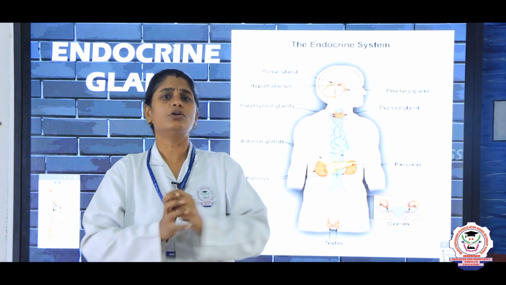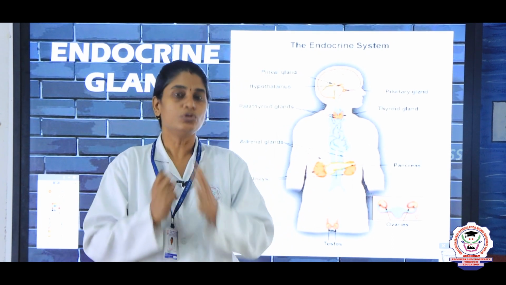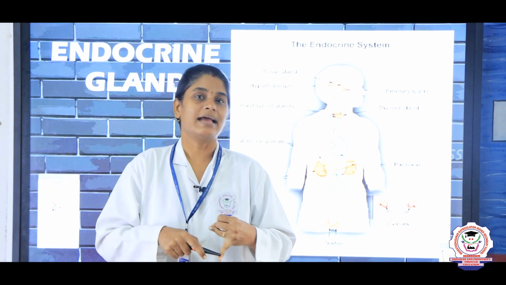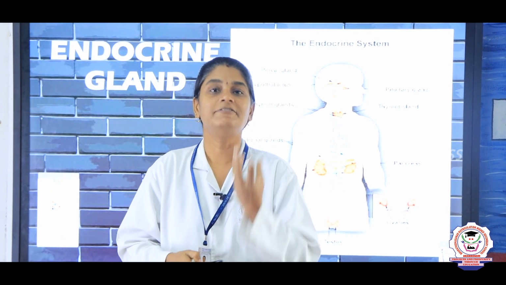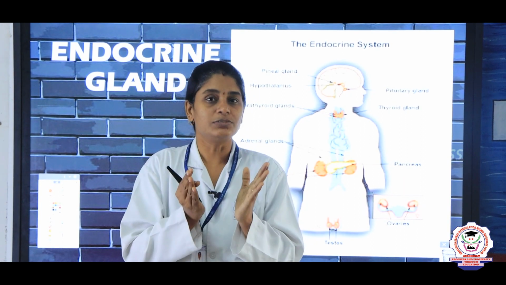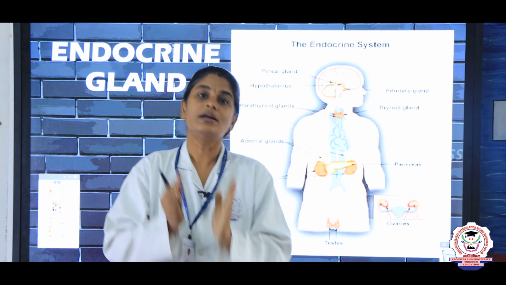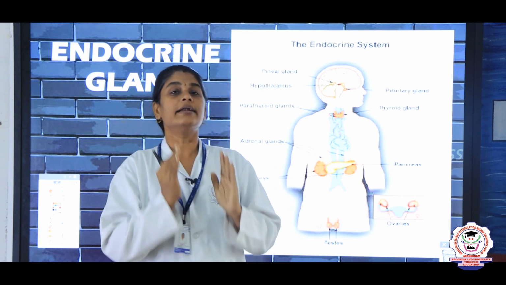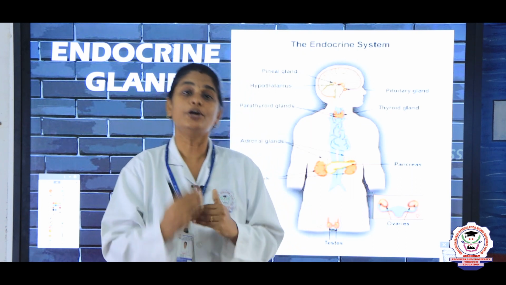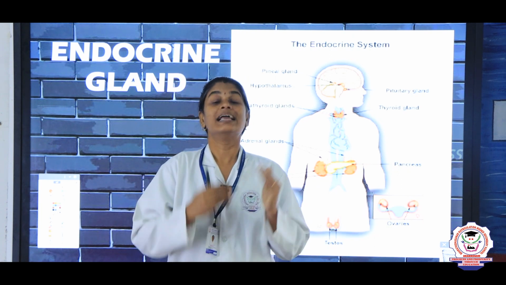Actually, there are two types of glands present inside our body: exocrine glands and endocrine glands. Exocrine glands are glands that have ducts. They produce secretions, and that is why they are called ducted glands. The second type of gland is known as endocrine glands, which are also called ductless glands.